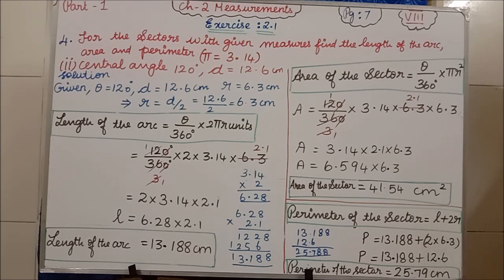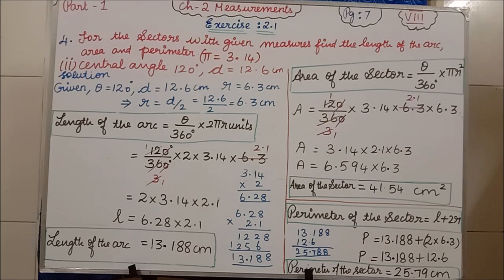Clear? The last one is perimeter of the sector is equal to L plus 2R is the formula. So what is the L value we are having? 13.188 plus 2 into R we are having, isn't it? So 2 into, instead of R what we are having? 6.3. So 13.188 plus 2 into 6.3, that is 12.6. So if I add these two numbers, I am getting 25.788. So I am rounding off the answer. So 25.79 centimeter I am writing.